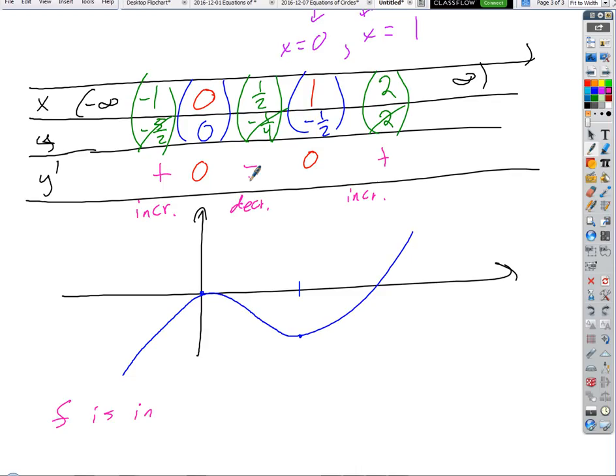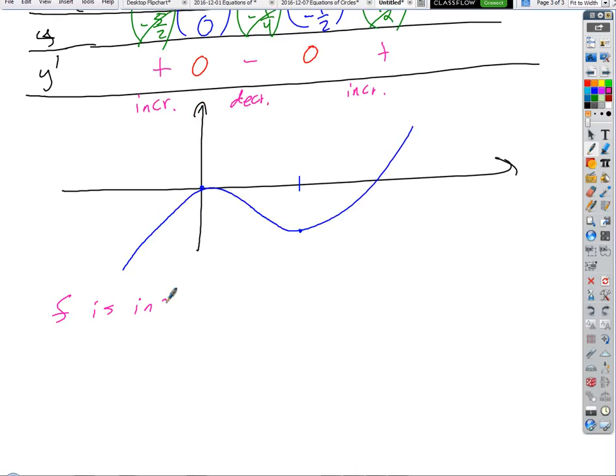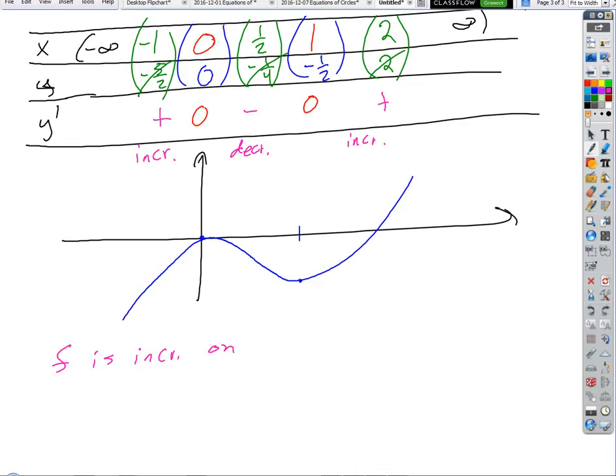So then if we want to write these intervals, we could say f is increasing on what interval? Let's use interval notation. Negative infinity to 0, which is another way of saying x is less than 0. And 1 to infinity. Oh, sorry, not and, that's the wrong term.